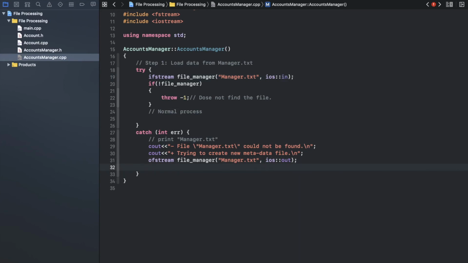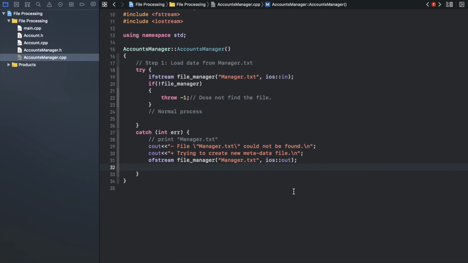So now I'll try to create that file. Okay, and here it's allowed. I can use that variable name again. Why? Because it's undeclared. Look, inside the try block I have that file manager. I can also use the same name here, no problem. But the type is different. Here it is ifstream and here it is ofstream.